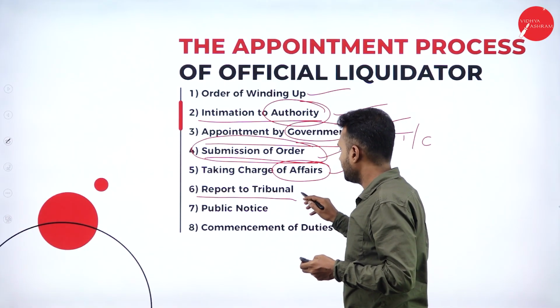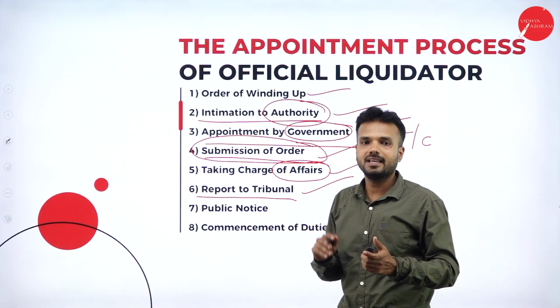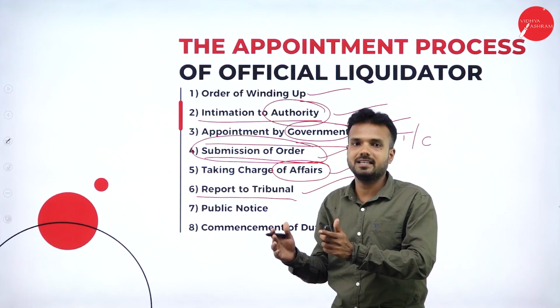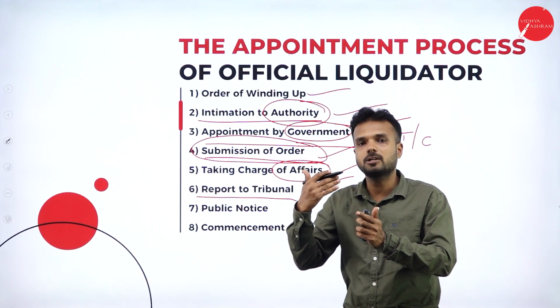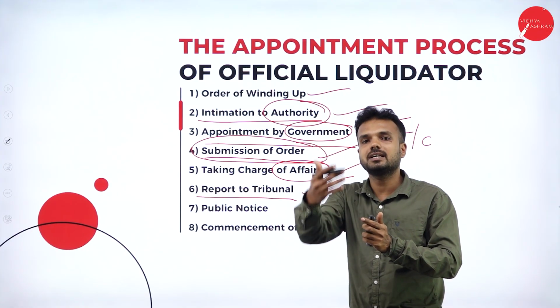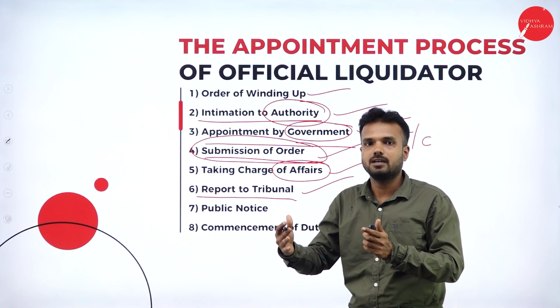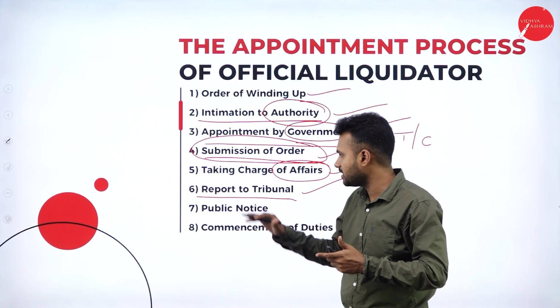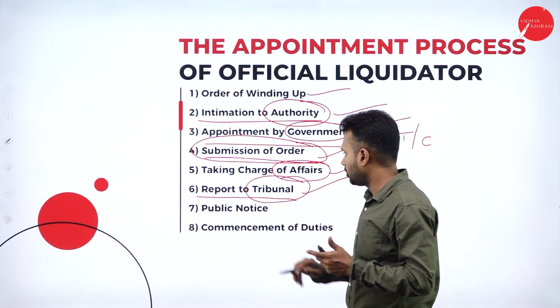And finally, he is going to report to the tribunal saying that this is the profit made by this organization and these are the losses of the organization. He is going to give the complete report of the financial statement. He is going to give the complete report about the assets and the liabilities of the organization, profits and losses of the organization. Completely he is going to give the report to the tribunal.